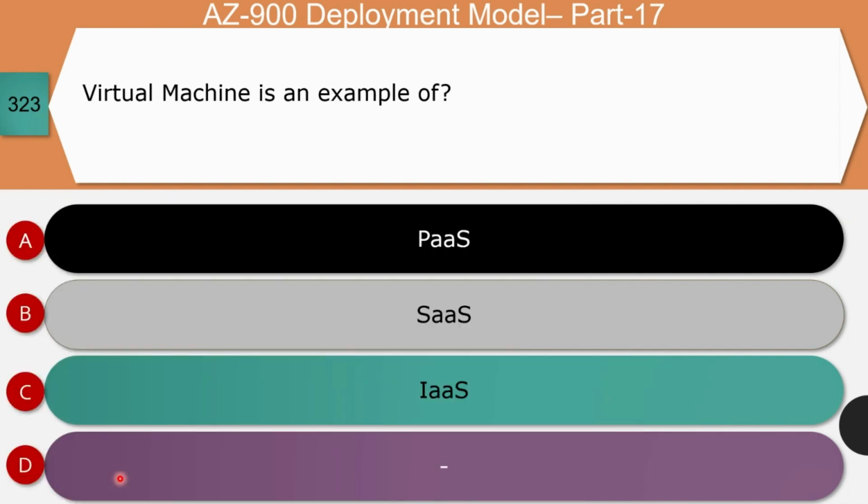Next question, virtual machine is an example of platform as a service, software as a service, or infrastructure as a service. The right answer for this question is infrastructure as a service. Let's see the explanation. A VM is a file or an image which behaves like an actual computer.